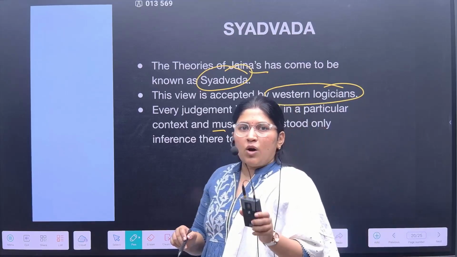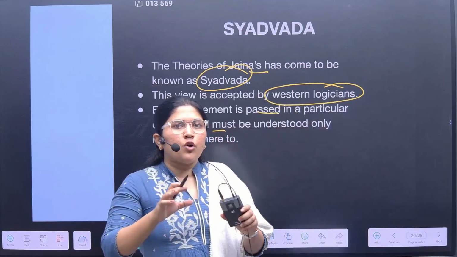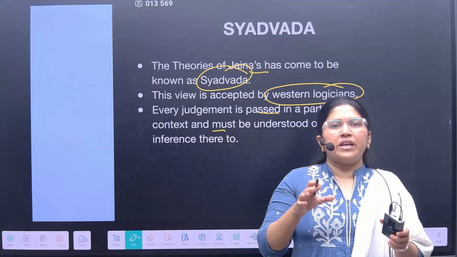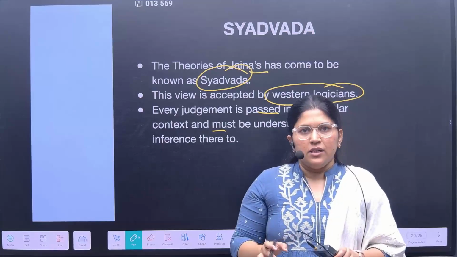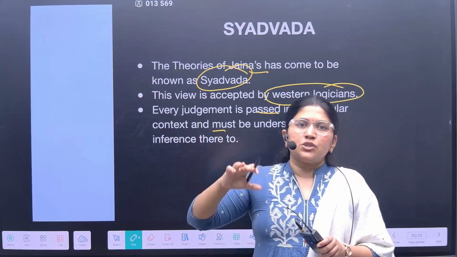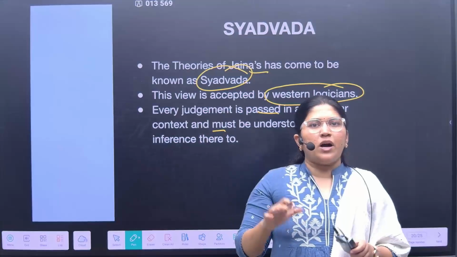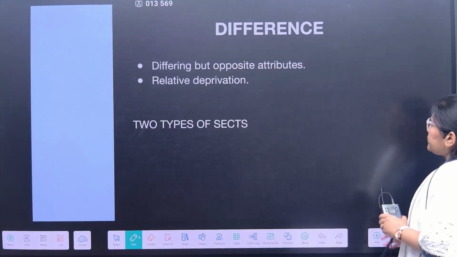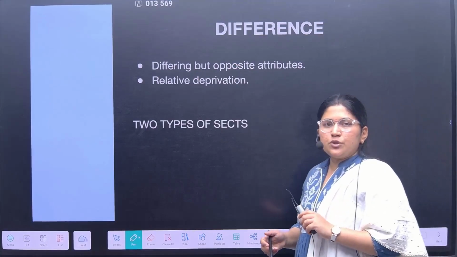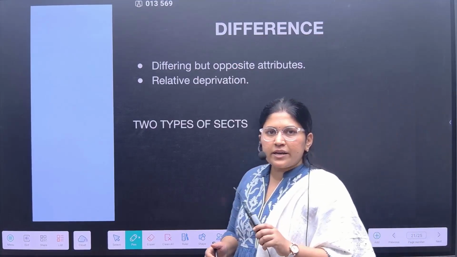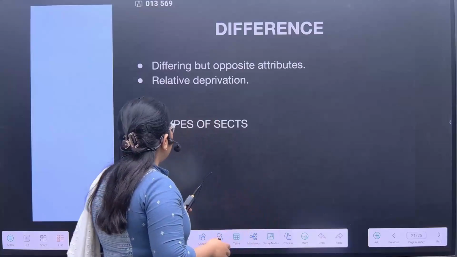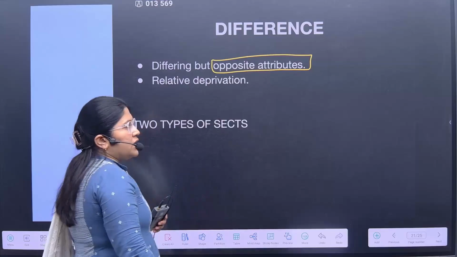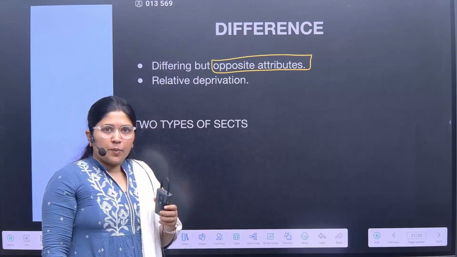So Syadvad, already we have followed the Nyay, and then we have to follow the given conclusion very efficiently. That is Syadvad. Anekavad is the situation before the judgment, and Syadvad is the situation after the judgment. Now, what is the difference between the two, the Syadvad and the Anekavad? The first difference is that they have opposite situations and opposite attributes.